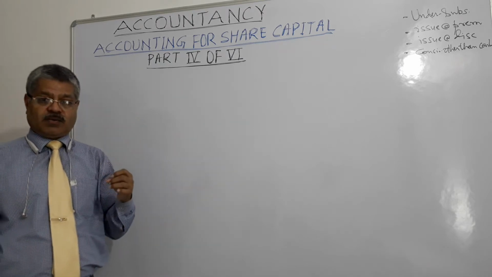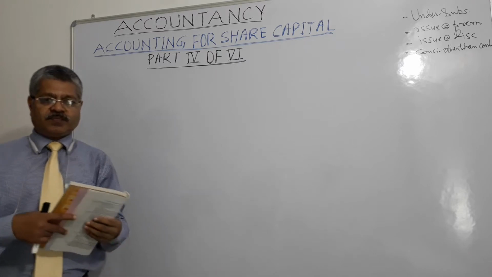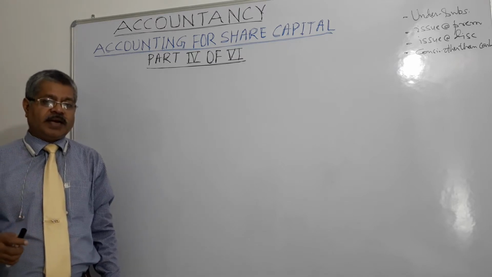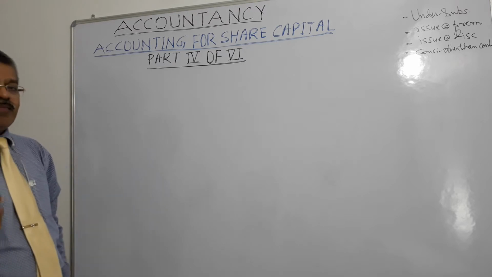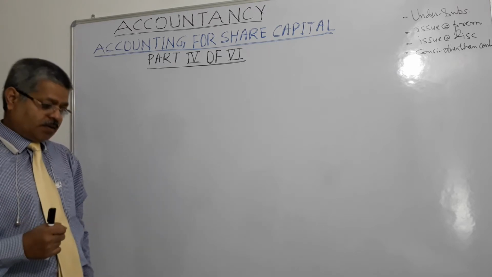securities premium account, right? Generally, the amount of premium is called by the company at the time of allotment.